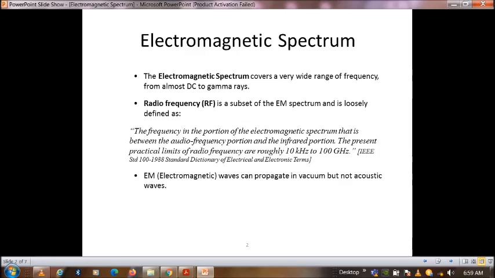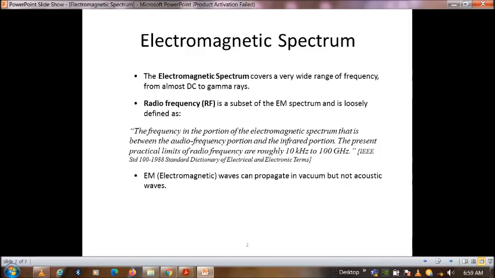Radio frequency is a subset of the electromagnetic spectrum, defined as the portion of the spectrum between the audio frequency portion and the infrared portion. The present practical limits of radio frequency are roughly 10 kHz to 100 GHz.